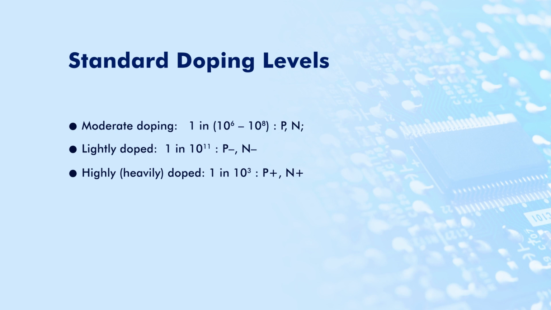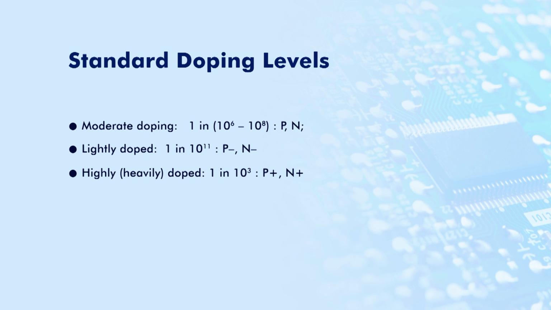When we have high doping, we also call it heavily doped material. Here there is one impurity atom for every 10 to the power of 3 atoms. So, this is represented by P plus or N plus. It means that one impurity atom is added for 10 to the power of 3 atoms.